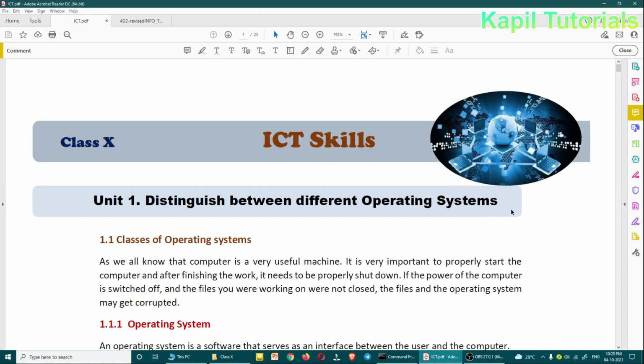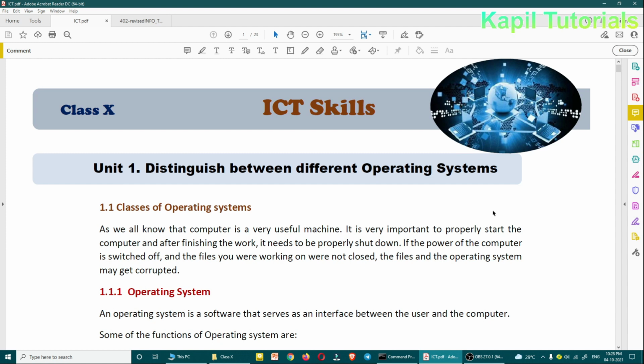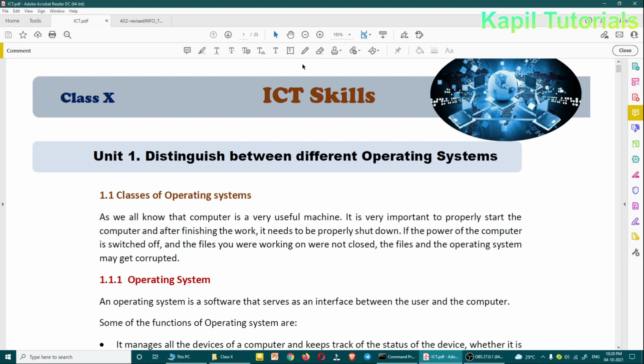So in ICT Skills, our topic will be to distinguish between different operating systems. So first of all, we should know what an operating system is. An operating system is a system which is meant to make the computer work.